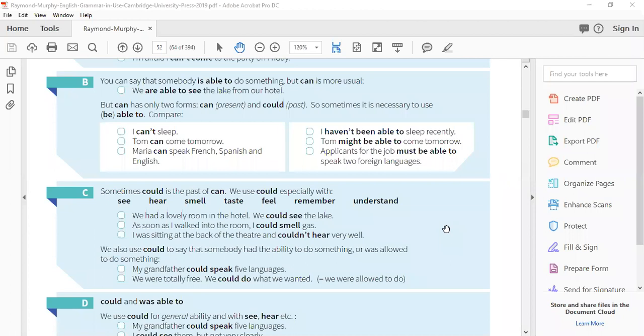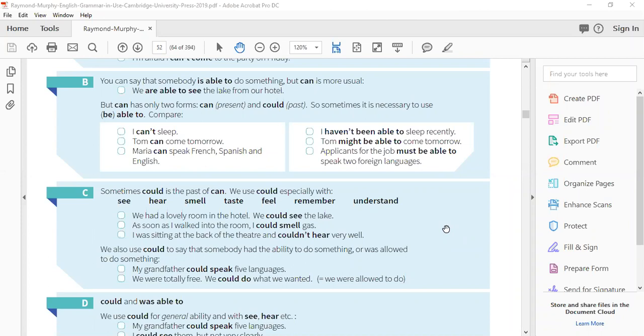We also use could to say that somebody had the ability to do something, or was allowed to do something. My grandfather could speak 5 languages. So we are talking about grandfather. This is past. Maybe we can assume that grandfather isn't alive now. So when you are talking about your past activities, and you want to mention the ability that you were able to do something in the past, then use could.